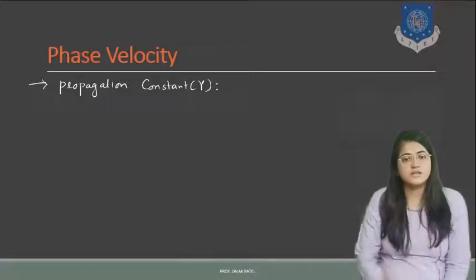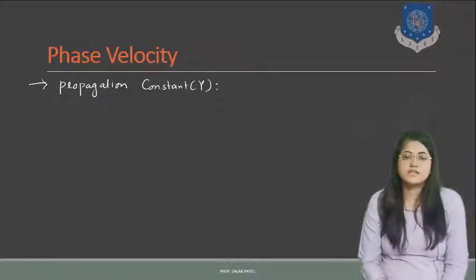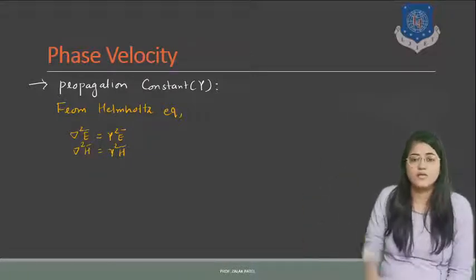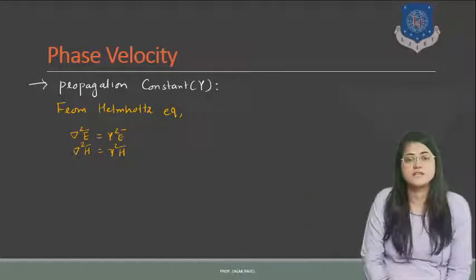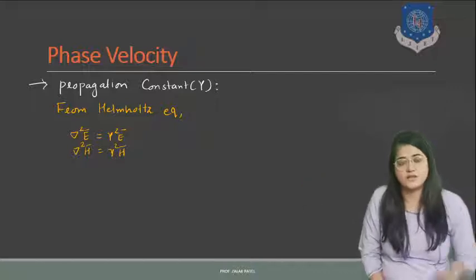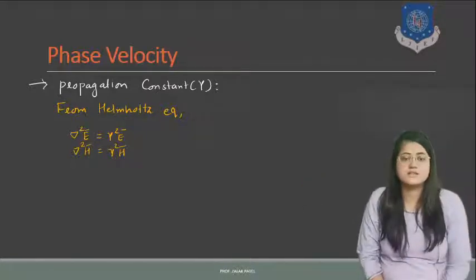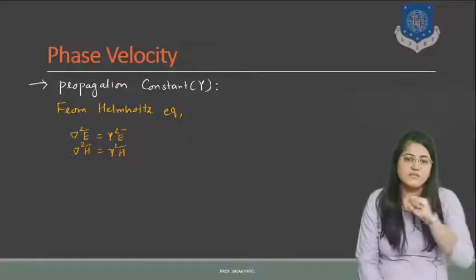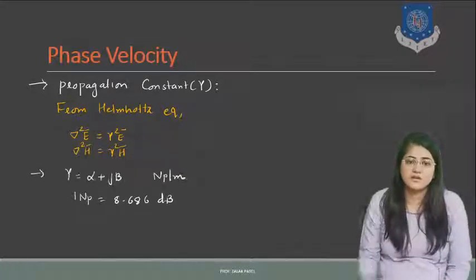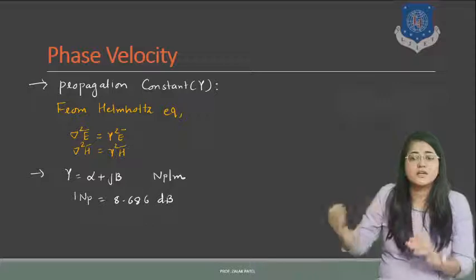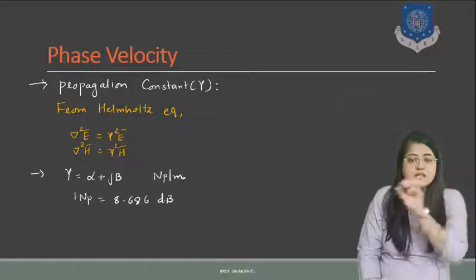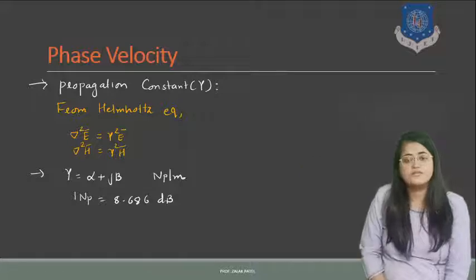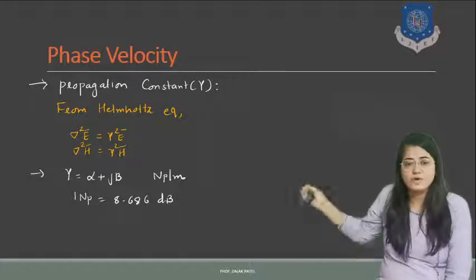Now the next one is the propagation constant. Propagation constant is denoted by gamma, and it comes from the Helmholtz equation: in terms of del square E and del square H, we can write gamma square E and gamma square H. Here gamma denotes the propagation constant, and it is further expressed in terms of attenuation constant and phase shift constant. So gamma is equal to alpha plus j beta Neper per meter.